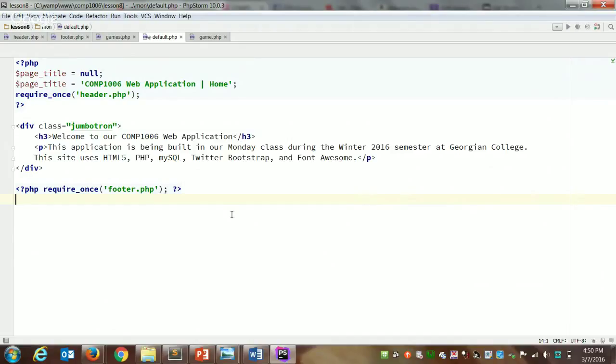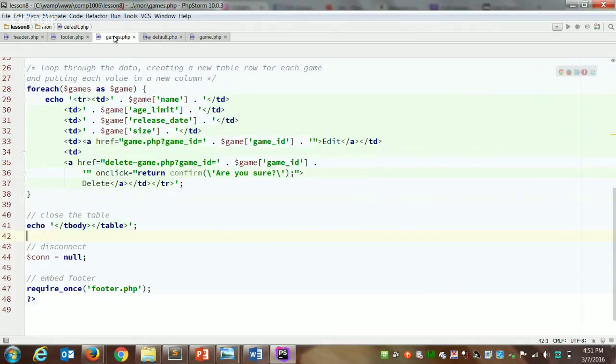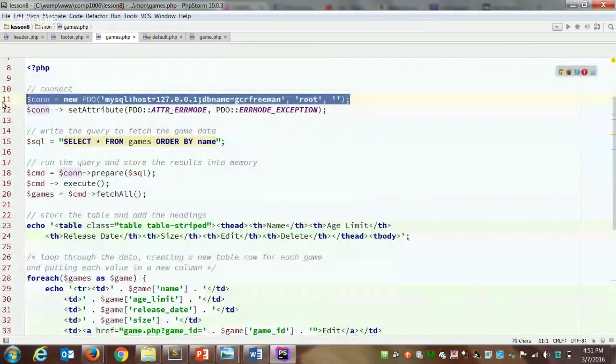Yes, I can put it on GitHub after. So we'll take a break now. What we want to do when we come back is we're going to use require once to do what we talked about earlier. We want to take our database connection, which we've repeated on all of our games pages. We want to move it out of each individual page and store that in a separate file. So we only have the database connection once, and then we want to link it to all our pages.